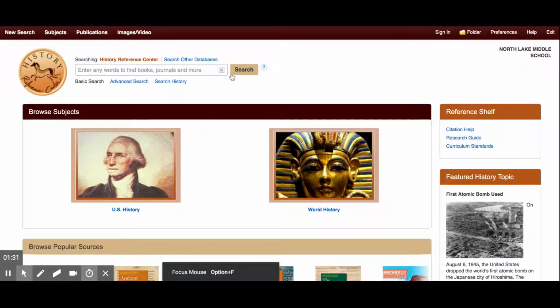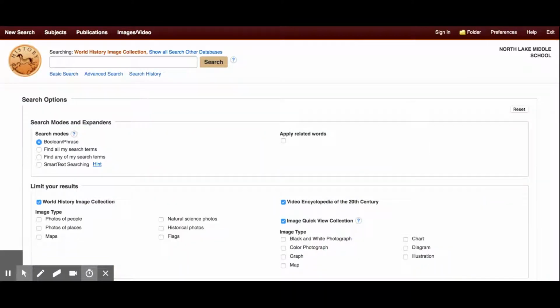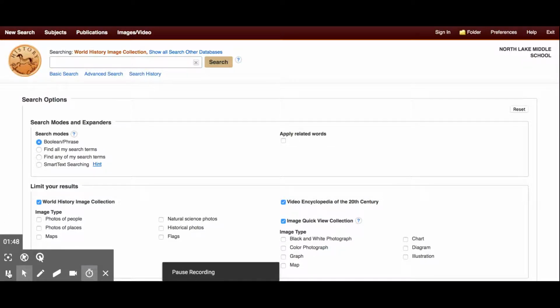You can also see that if you use the search button here, you can search by different things. You can search by subject, by publication, and by images and videos. You can do that just by clicking on it, and that will open up that search for that particular type of search.